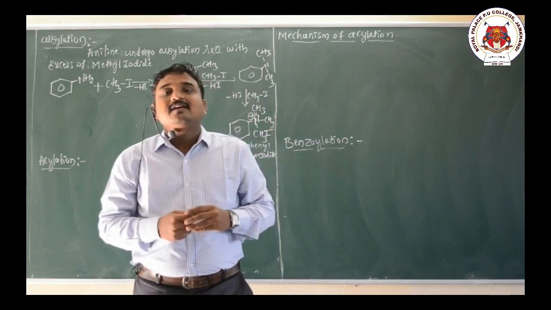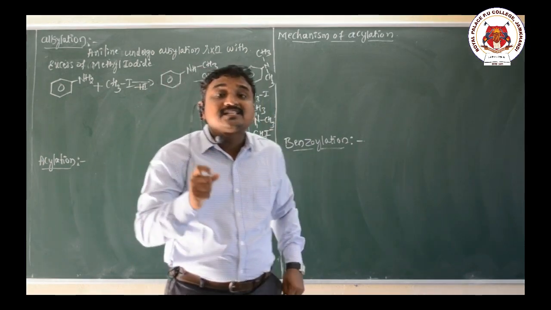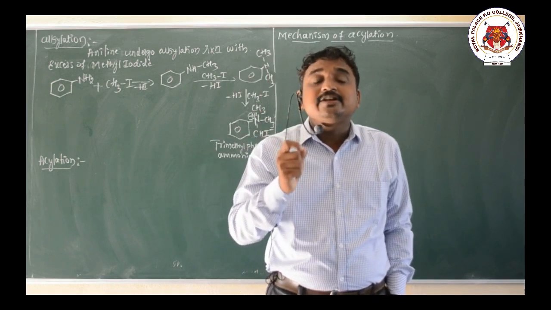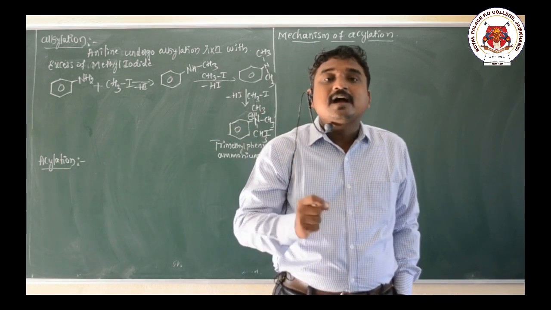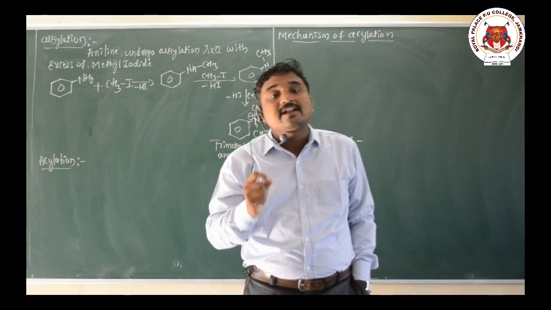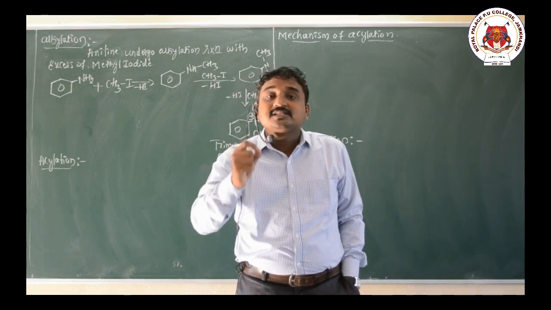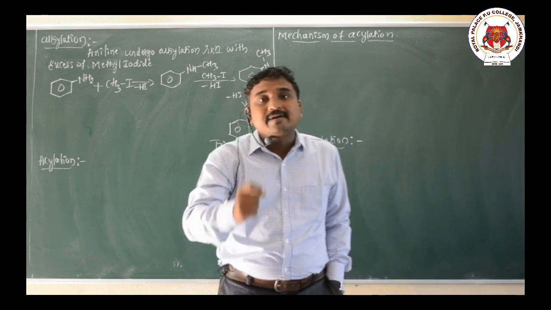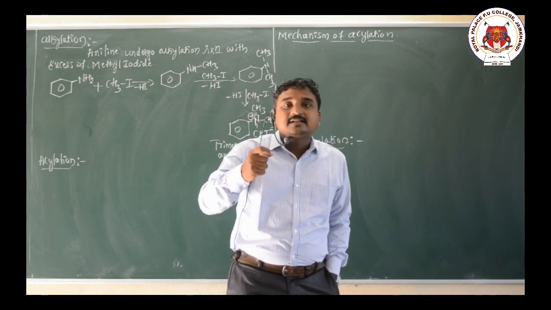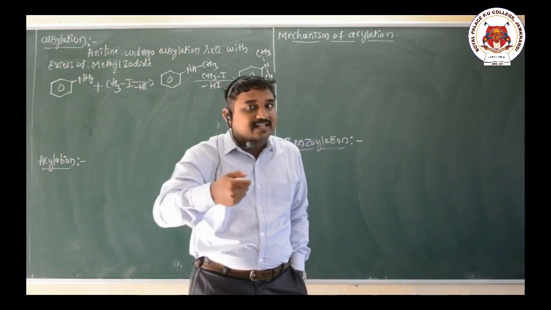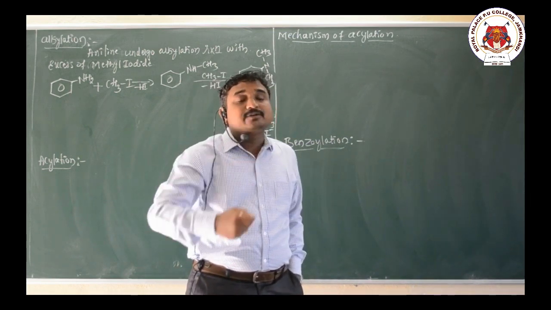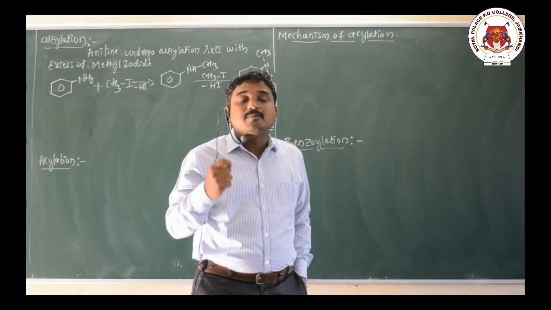When aniline reacts with excess methyl iodide, there is successive addition of alkyl group and replacement of hydrogen atom from the amine group. So successive alkylation can take place, giving primary amine, then secondary amine, then tertiary amine, and finally the product is quaternary ammonium salt.